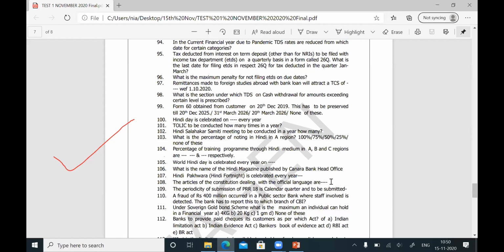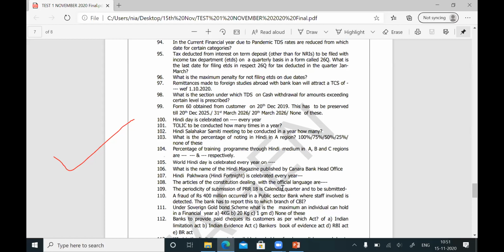Question number 109. The periodicity of submission of PRR is calendar quarter. All of us are aware, and it has to be submitted online. From last quarter onwards, HO circular has come. It is not quarterly. There is a difference between quarterly and calendar quarter. What is calendar quarter? March, June, September, December are called calendar quarters.